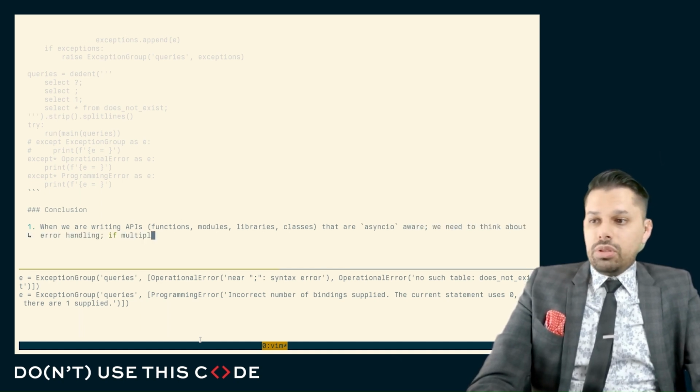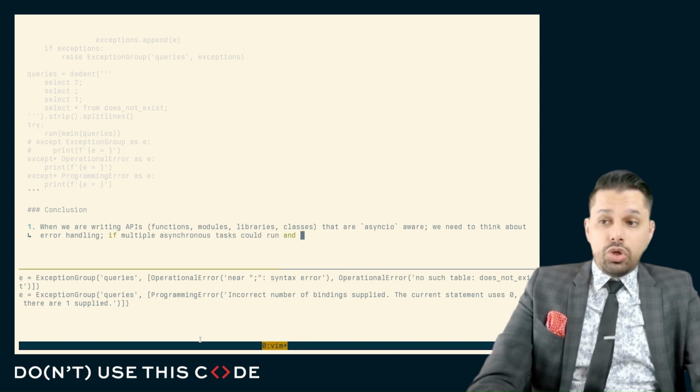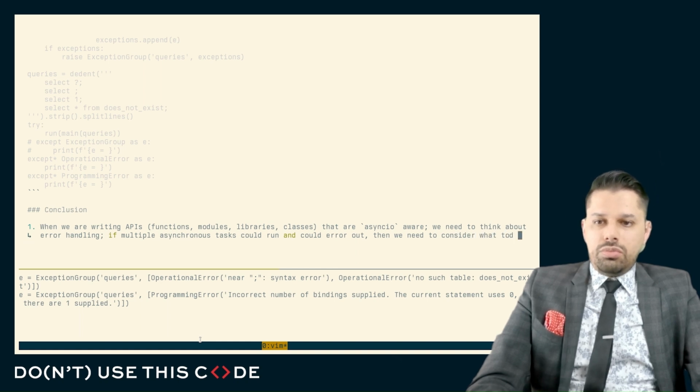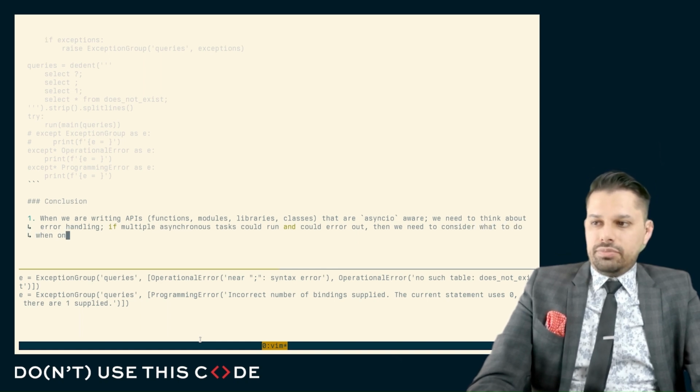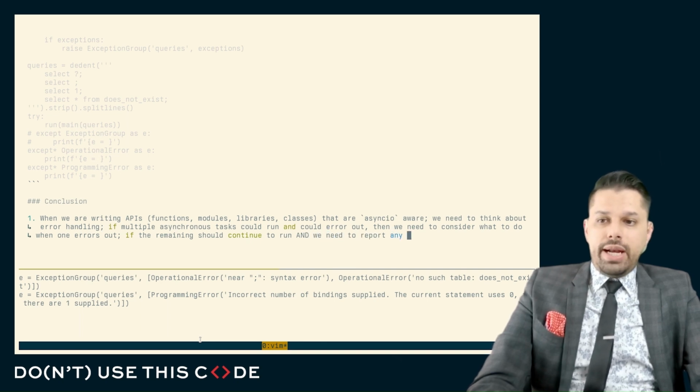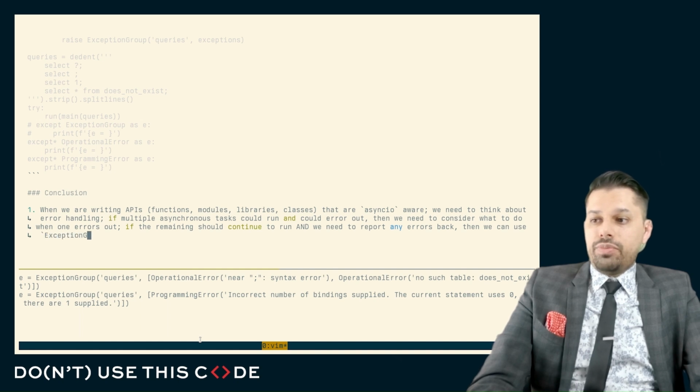If multiple asynchronous tasks could run and could error out, then we need to consider what to do when one errors out. If the remaining should continue to run, and we need to report any errors back, then we can use an exception group.